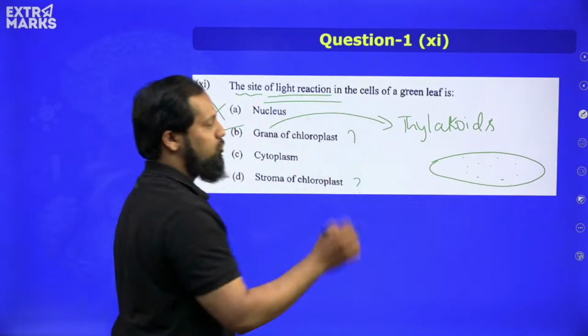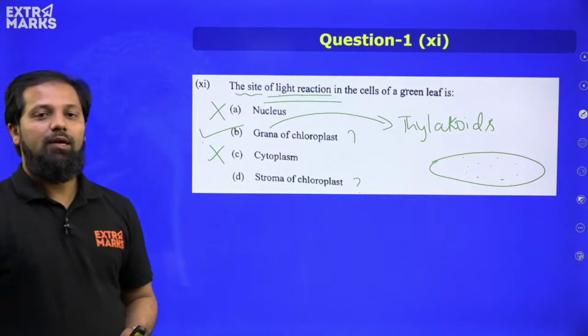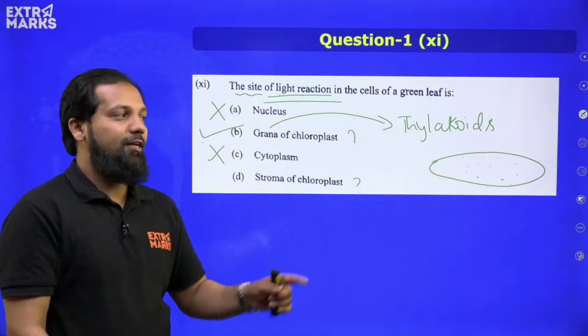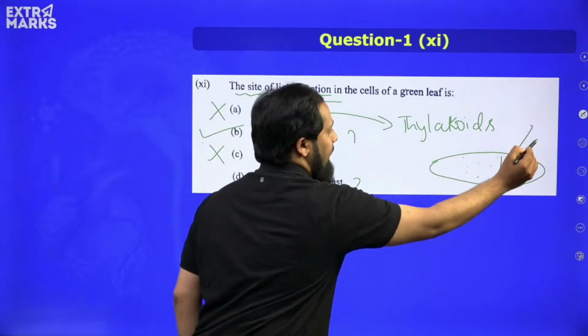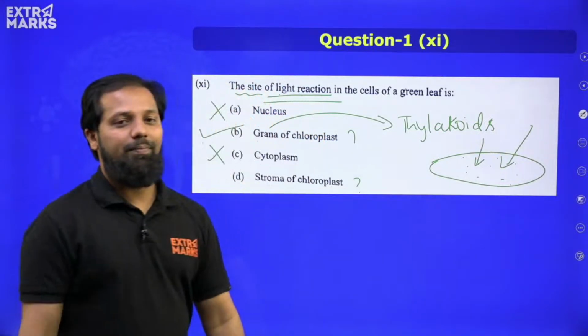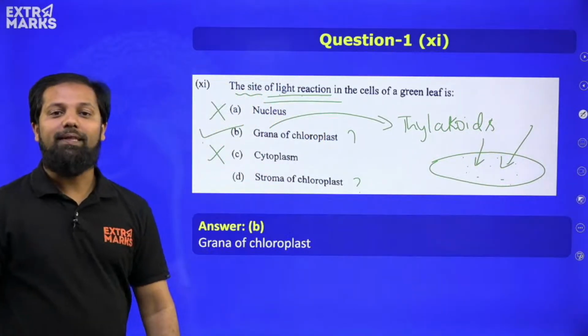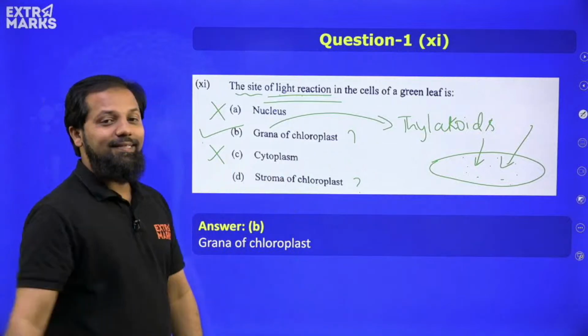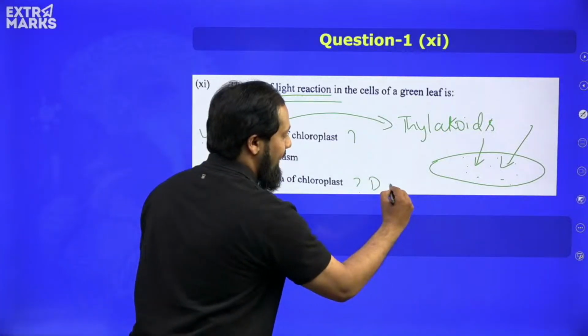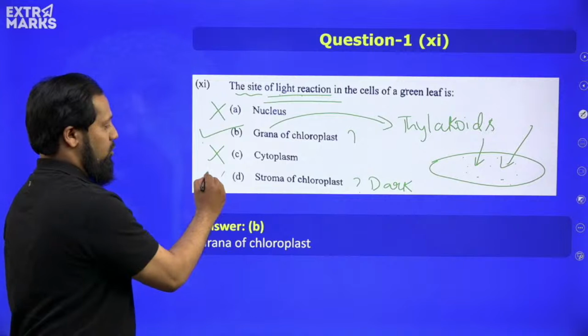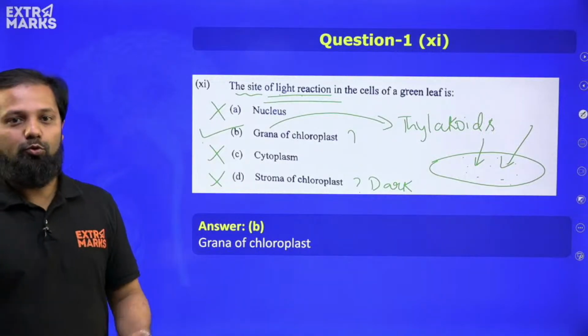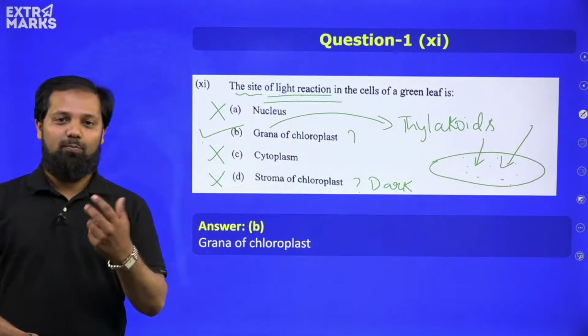So obviously light reactions, that is the trapping of the solar energy, will happen over the thylakoids because chlorophyll molecules are present here. Hence option B should be the correct answer. Stroma is the site for dark reaction, so option D is incorrect. So the correct answer is grana of the chloroplast.